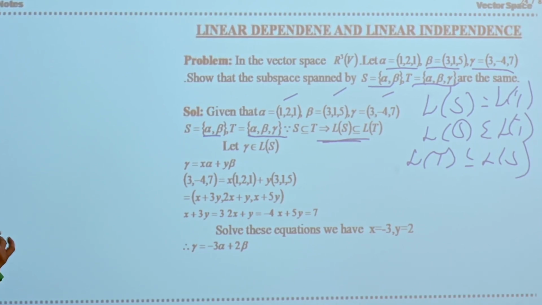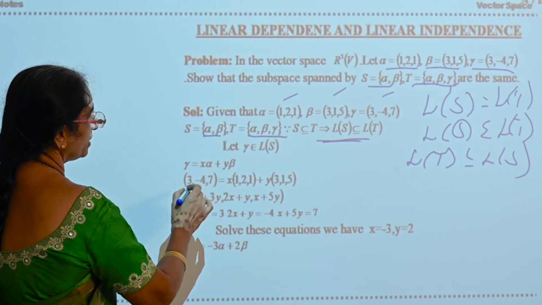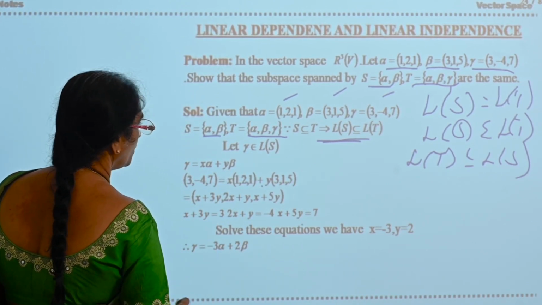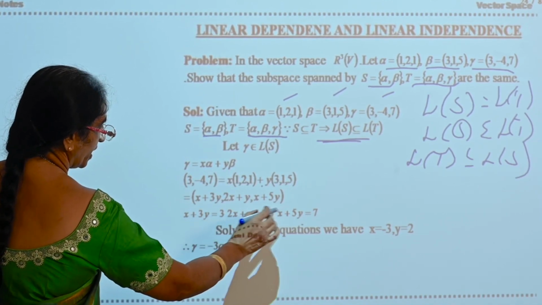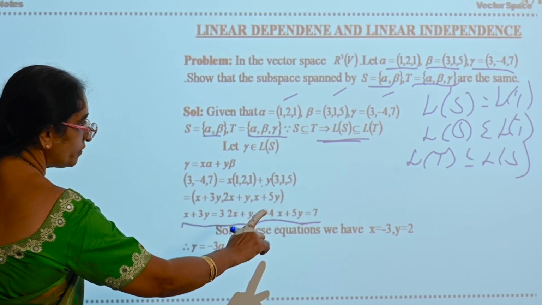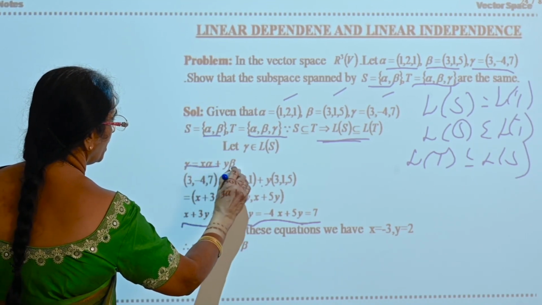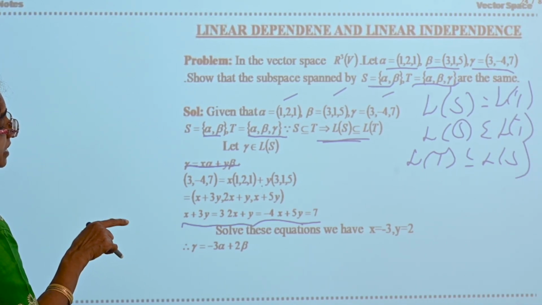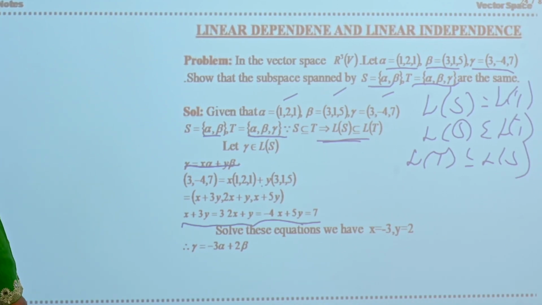Let gamma belong to L of S. Now gamma is equal to X alpha plus Y beta. What is gamma? I have taken (3, -4, 7), X into (1, 2, 1) plus Y into (3, 1, 5). So X plus 3Y, 2X plus Y, X plus 5Y. Now equate, you will get 3 equations. Solving these 3 equations, you will get the values of X as -3 and Y as 2. So substituting those values, gamma is equal to -3 alpha plus 2 beta. That is, gamma is a linear combination of the elements of S.